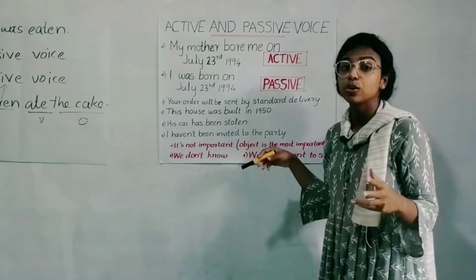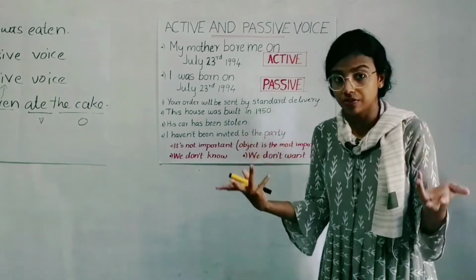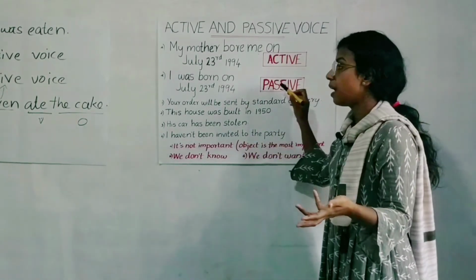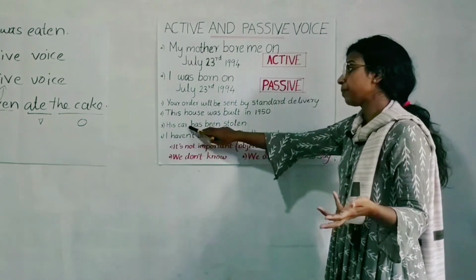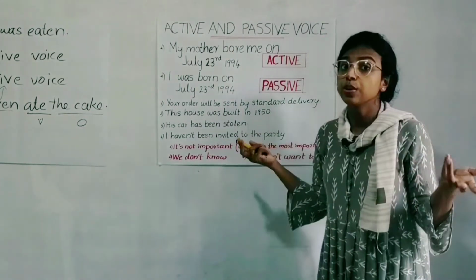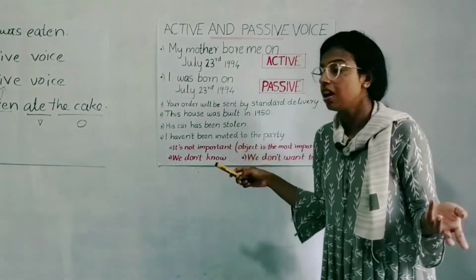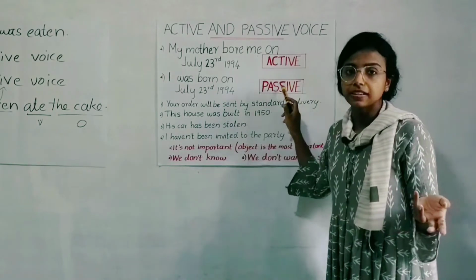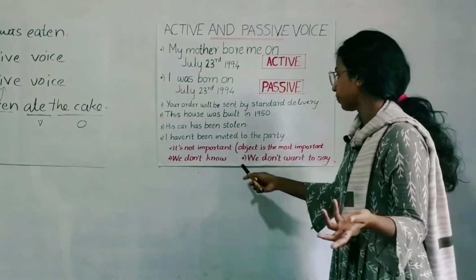Second, when we don't know who did the action. When we don't know the subject, when we don't know the doer of the action, we use the passive voice. In this case, this house was built when we don't know who built the house, or when we don't know who has stolen the car, we can use the passive voice. We don't know who the subject is, who the doer is.